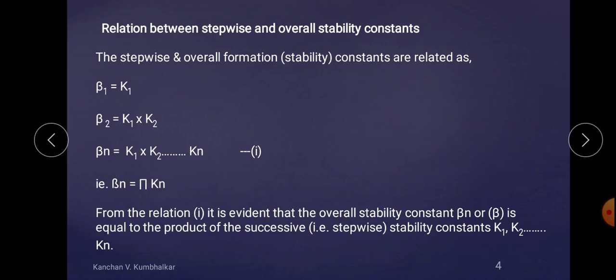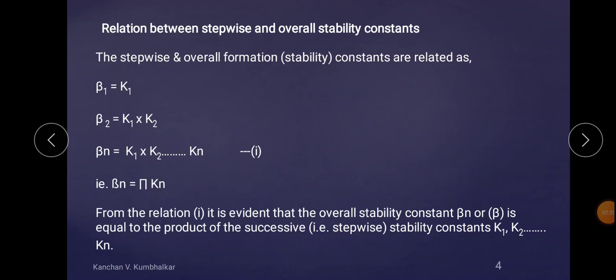If there is a formation of ML6, a product that is a metal ligand complex, that is ML6 octahedral complex, and we start with a single metal, M, plus one ligand, and in successive way we keep adding one ligand continuously up to the sixth ligand, then about six steps are followed.